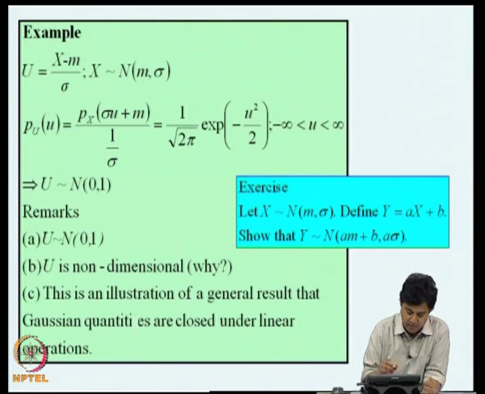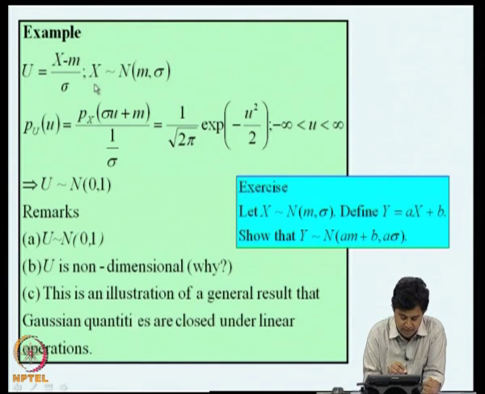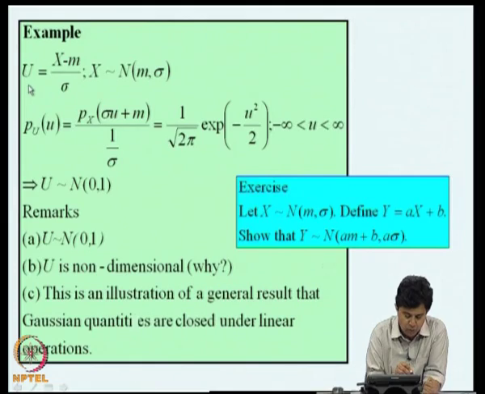Now, we consider another example. Let x be a normal random variable with parameters m and sigma, and I define a new random variable u, which is (x minus m) by sigma. Now, we have to invert this relation. X will be sigma u plus m, that is the root, and what is du by dx?